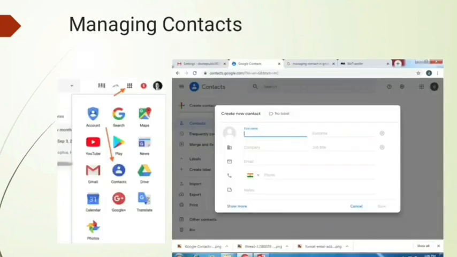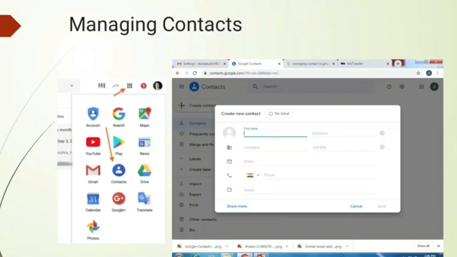Now, you know that we also use email on our mobile phone, in our smartphone also. And in our smartphone there are many contacts saved, so we can also save many contacts in the email too.